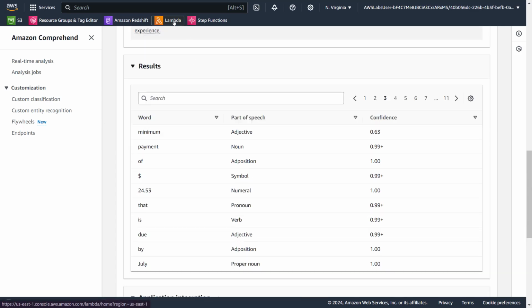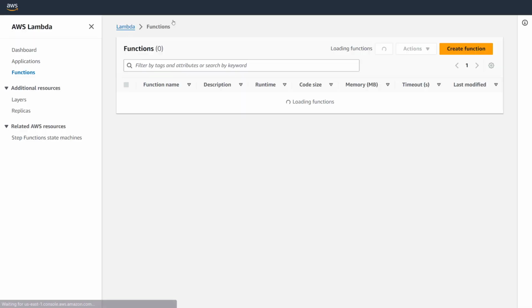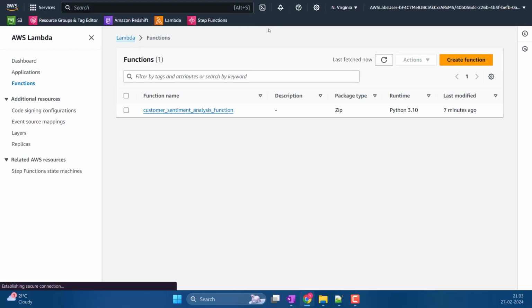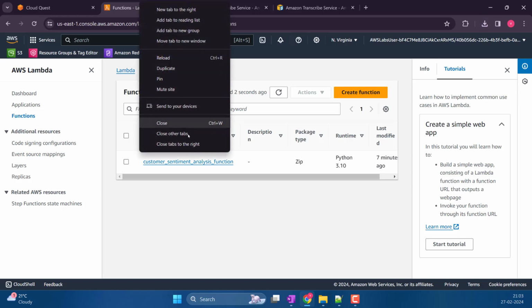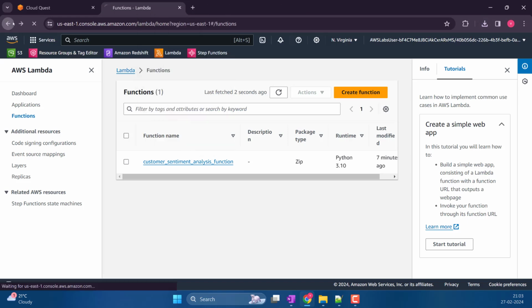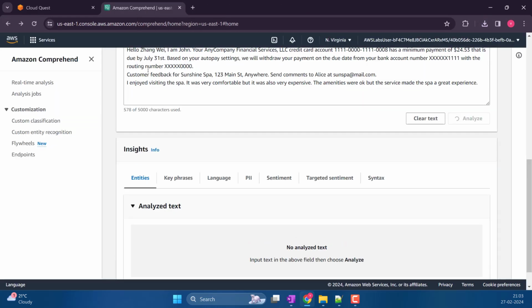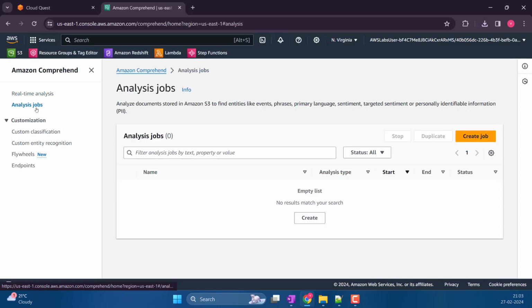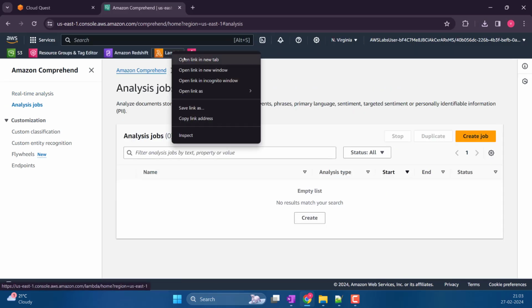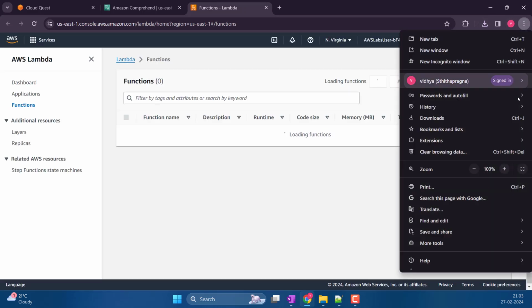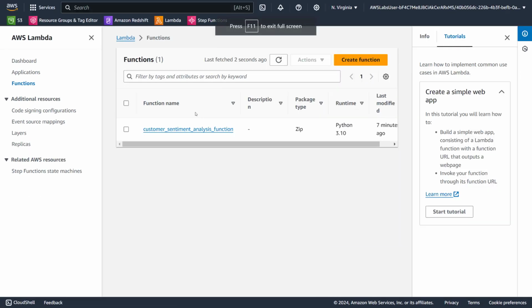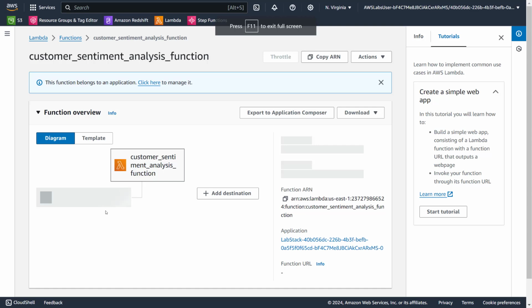Got it. So now let's go to Lambda. Oh, I shouldn't have done that. Let me go back, because we will have to see these jobs anyway, right? Lambda, open it. Click on that.